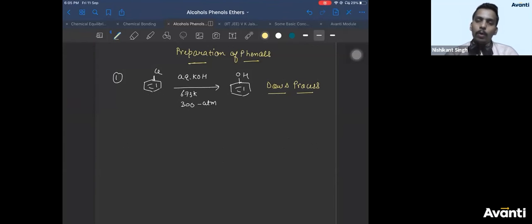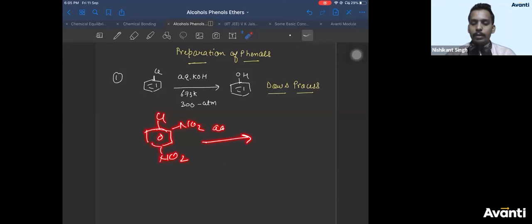Now, what happens if I attach NO2 at ortho and para? If I take the same reactant and attach NO2 at ortho and para, what happens? Same reagent, I'll get phenol again. What will be the difference if I attach NO2 at ortho and para positions?